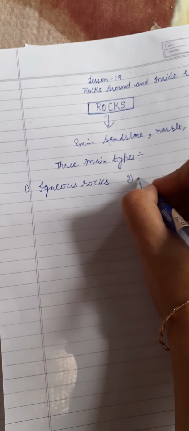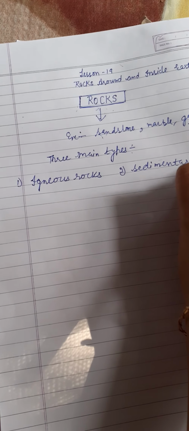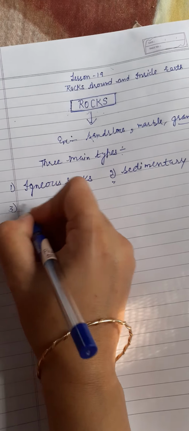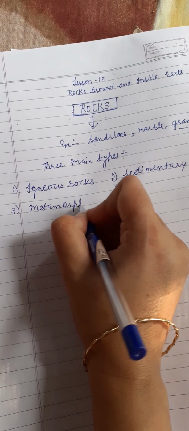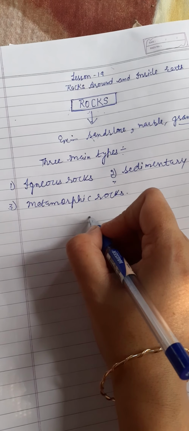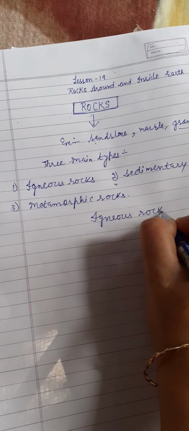Number two is sedimentary rocks, and number three is metamorphic rocks. Right. So firstly we will discuss igneous rocks.